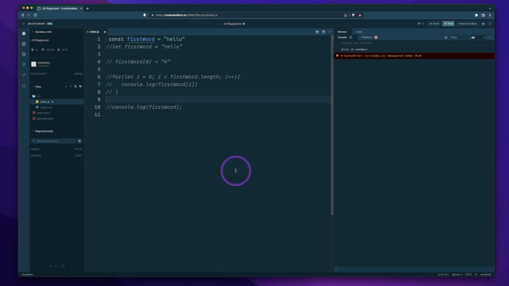Alright, so we're going to be using some different things. We're going to be using our console log. We're going to be using a for loop. We'll go into for loops a little bit later on. Actually, for that one, we'll probably just call it introduction to for loops instead of flow control.